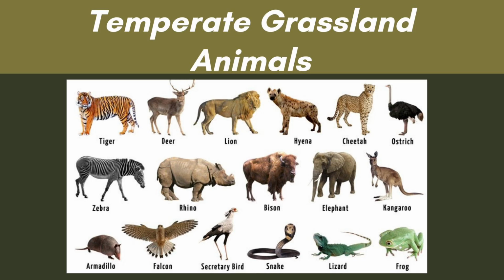So, here are some examples of animals you might see in a temperate grassland. Examples are lions, tigers, deer, snakes, zebras, frogs, and so on.